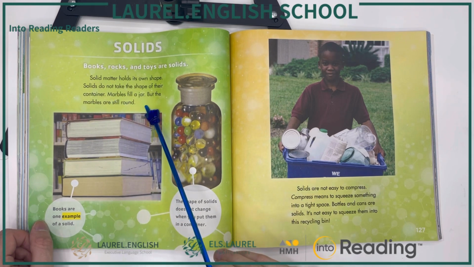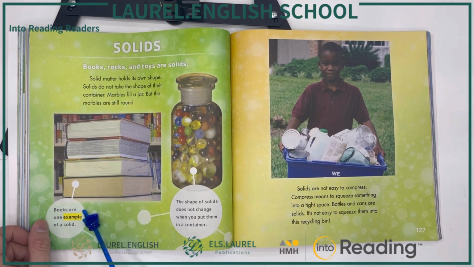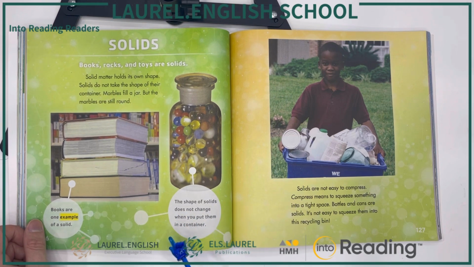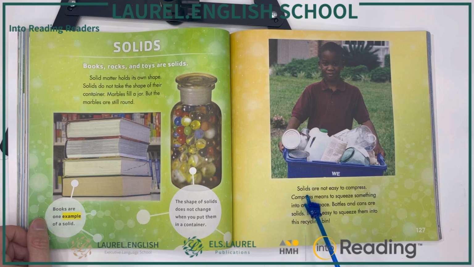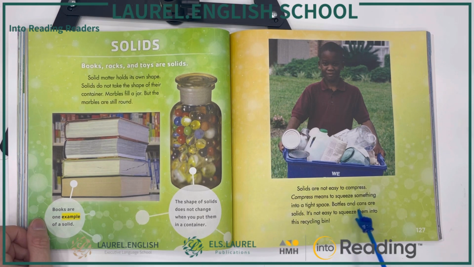Marbles fill a jar, but the marbles are still round. Books are one example of a solid. The shape of solids does not change when you put them in a container. Solids are not easy to compress. Compress means to squeeze something into a tight space. Bottles and cans are solids. It's not easy to squeeze them into this recycling bin.